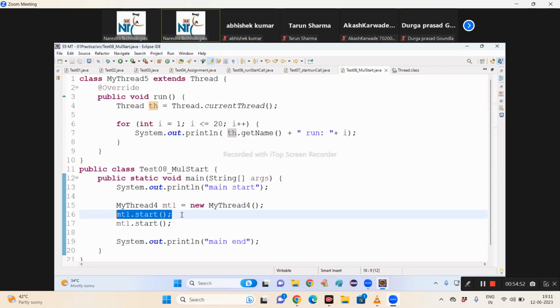What is the target of this program? Not getting an exception. My target is creating multiple custom threads. Now think, how do we create multiple custom threads? I want multiple journeys. For every journey, you have to buy a new ticket. If you want to start a new custom thread, you must use a new thread object. As many new custom threads of execution as you want, that many new objects you have to create. Clear my point?